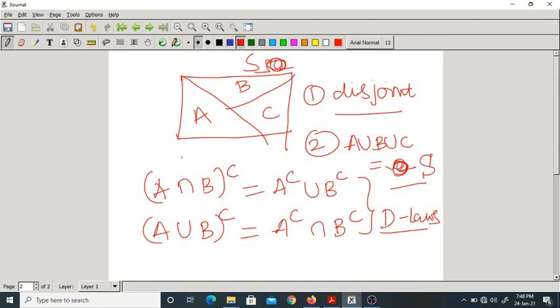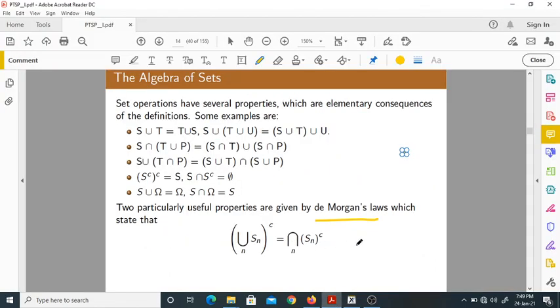Now, I have written this law for two sets A and B, for intersection and union. What happened here? Intersection becomes union, union becomes intersection, and furthermore the sets are being complemented. Here we have A, B; here we have A complement, B complement. Here also A complement, B complement. So the sets will be complemented and the intersection and union will be interchanged. This is for two sets.